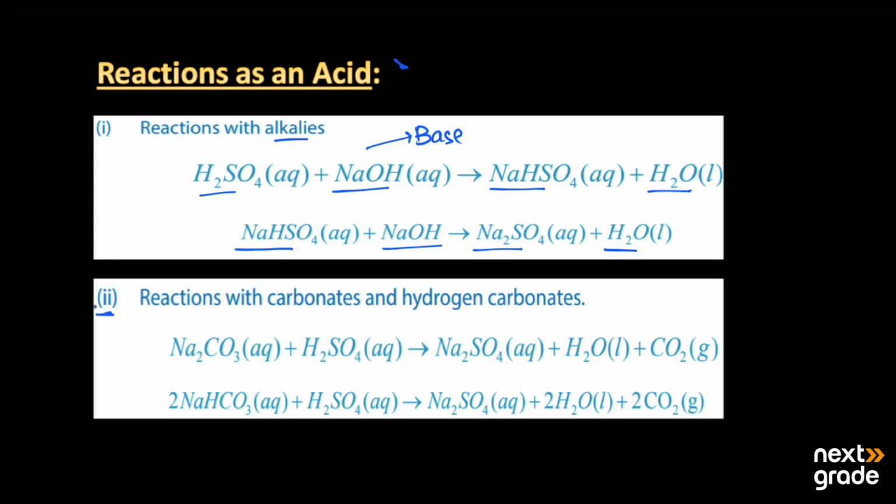The second reaction as an acid is with carbonates and hydrogen carbonates, which are called bicarbonates. Here we have sodium carbonate. When it comes in contact with sulfuric acid, it produces sodium sulfate, water, and carbon dioxide gas, CO2. When it reacts with hydrogen carbonates or bicarbonates, it produces sulfates, water, and carbon dioxide gas.